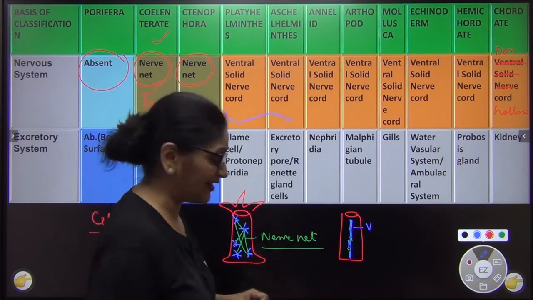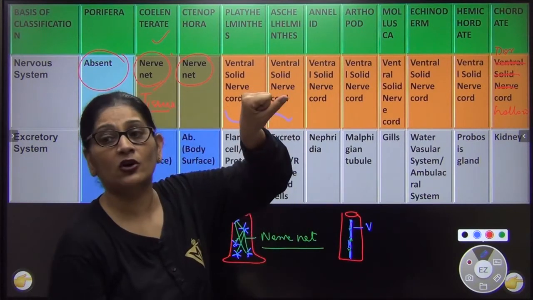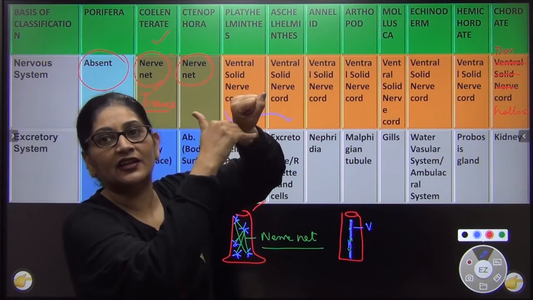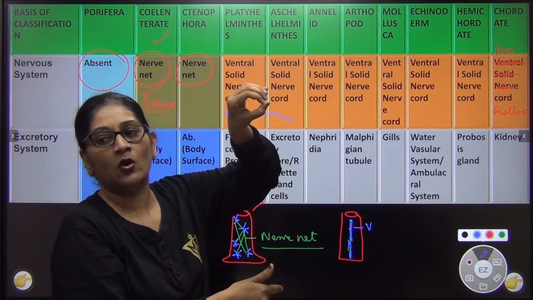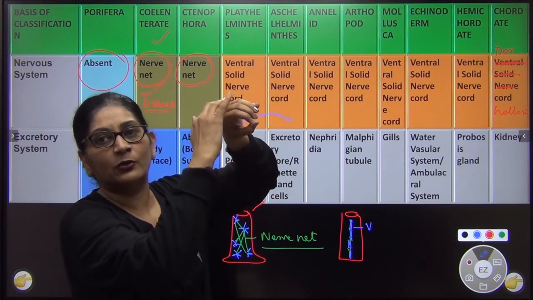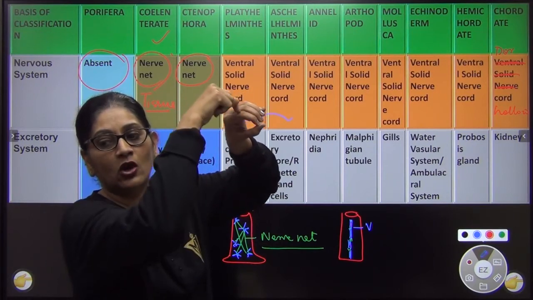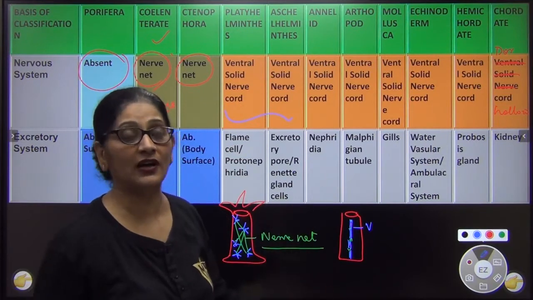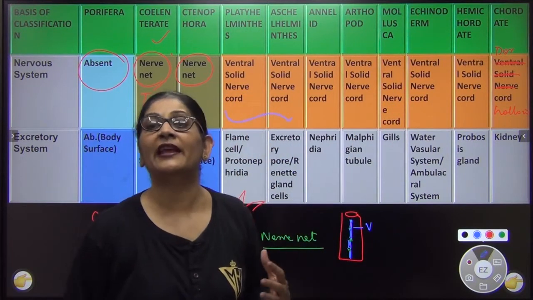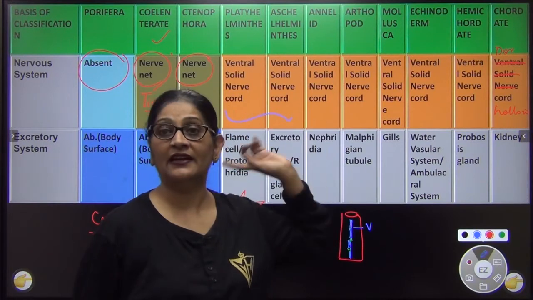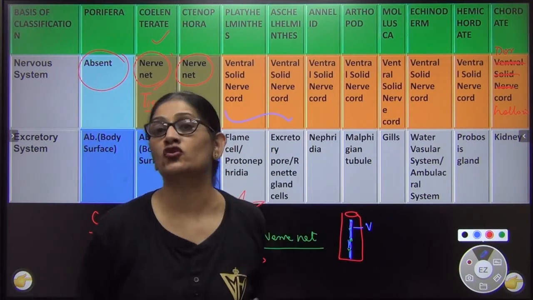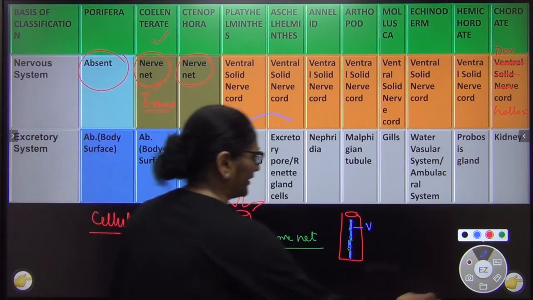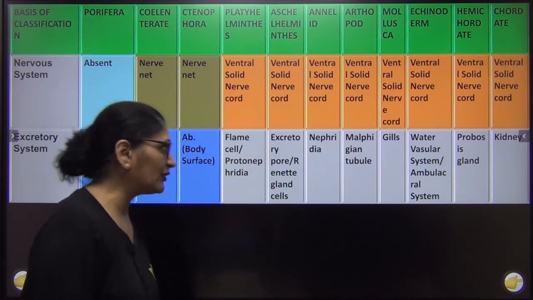You know what was the advantage of being a hollow? When the nerve cord was solid, see. So it was getting nourishment only from outside. The neurons were getting nourishment only from outside. The moment we made it hollow, now अंदर में भी cerebrospinal fluid है, बाहर में भी cerebrospinal fluid है. So neurons are getting nourishment from here and here as well. The more the nourished the neurons, the better they will work. So in chordates, the nerve cord became dorsal hollow. In others, it is ventral and solid. So this is how the nervous system evolved. So there was a mistake there which I have already corrected, right? So this is about the nervous system.